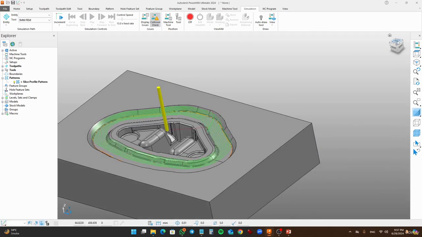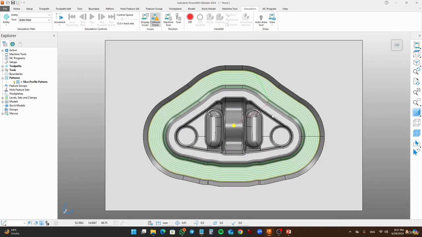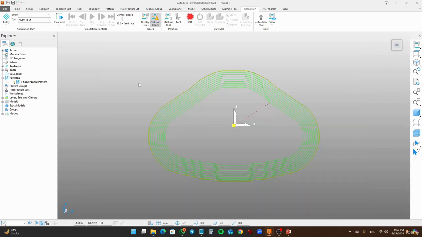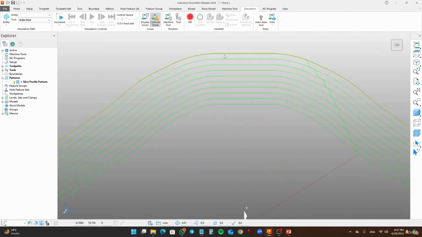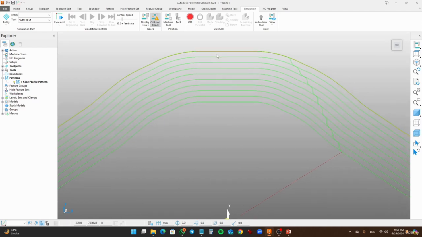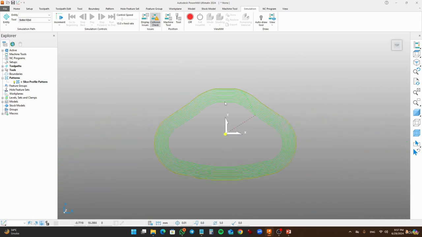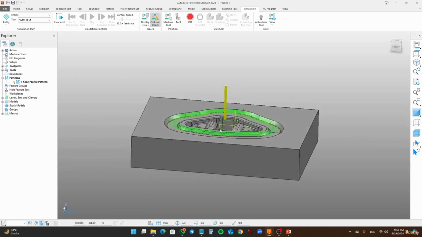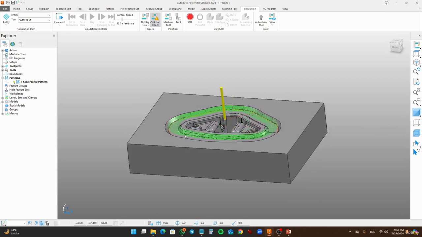Go to top and you see that it creates 10 steps at 2.5 millimeters apart: 1, 2, 3, 4, 5, 6, 7, 8, 9, 10. So this is how we can say it's a horizontal number of cuts. You can increase it according to your needs.